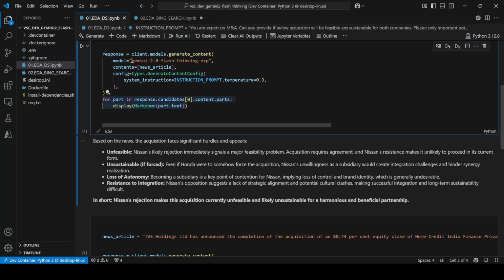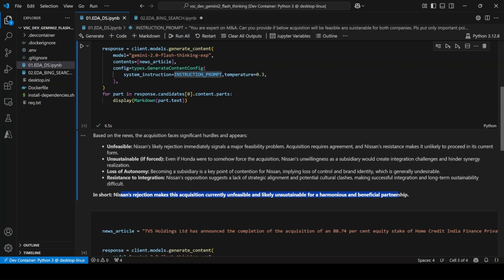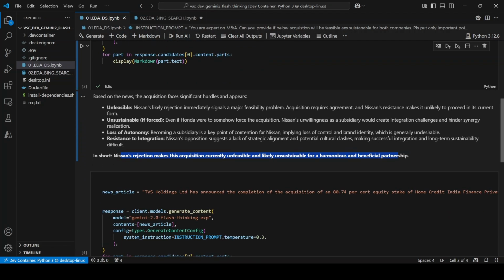Once I apply this, it gives the final answer. The news article is sent to this specific model with the instruction prompt, and it comes back with this answer: based on the news, the acquisition faces significant hurdles and appears unfeasible, unsustainable, with loss of autonomy and resistance. In short, Nissan's rejection makes this acquisition currently unfeasible and likely unsustainable for a harmonious and beneficial partnership. So this is the response it came up with.